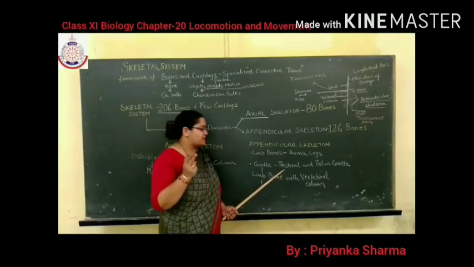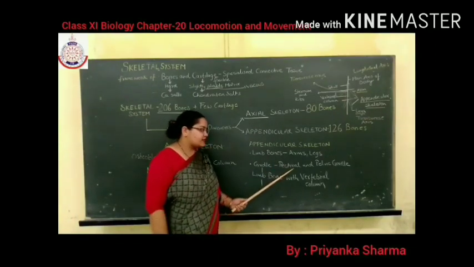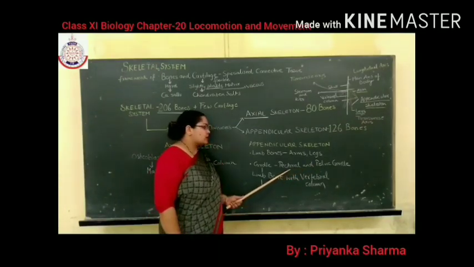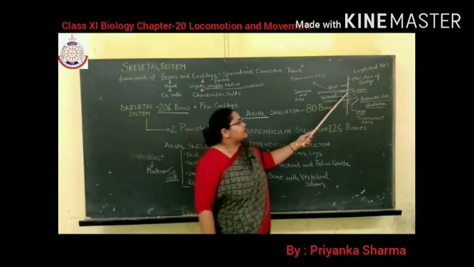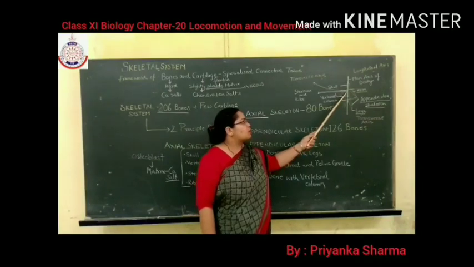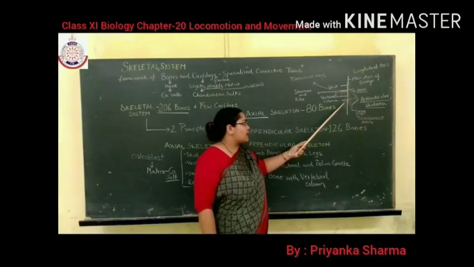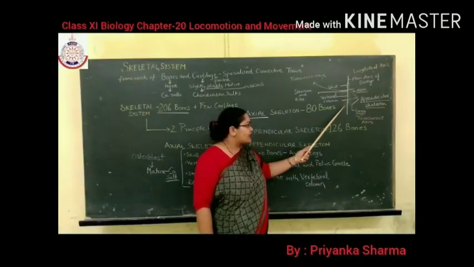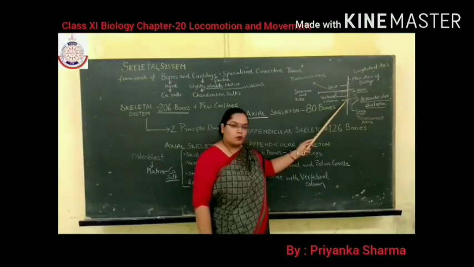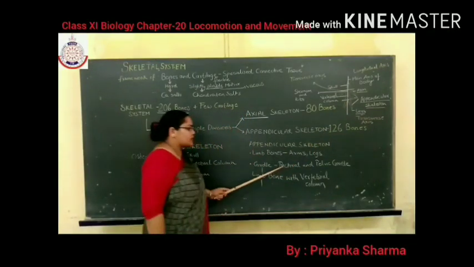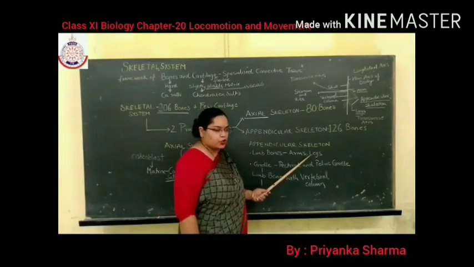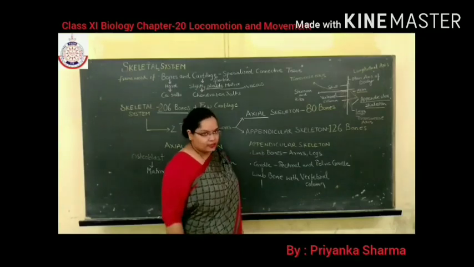So two girdles are present in human beings, that is pectoral girdle and pelvic girdle. What is pectoral girdle? Pectoral girdle connects arms, or you can say limb bones, with the vertebral column, and pelvic girdle connects leg bones with the vertebral column. So pectoral girdle is related with arms, and pelvic girdle is related to your legs. I hope this is clear to everyone.